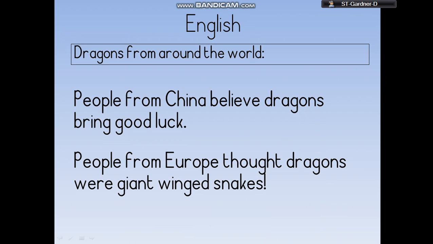Now, I've put a punctuation mark here. Do you know what this is called? That's right, it's called an exclamation mark. Can you say that? My turn, your turn. Exclamation mark. Brilliant. And we add an exclamation mark into our sentence to make it add a bit more emotion, okay? So we can use our voice in a different way to make it sound a bit more interesting. And on Wednesday in your handwriting, we're going to be looking at putting exclamation marks into your sentences too. So, let me read that again with the exclamation mark. People from Europe thought dragons were giant winged snakes! See, I changed my voice because it added emotion to it. So there's my 2 key facts.